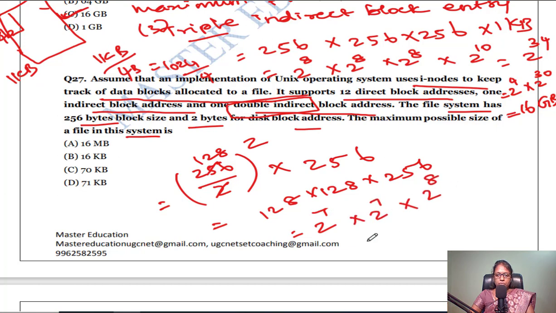So when you add all these things, 14 plus 8, 22. So this will be 2 power 22. So you can write this as 2 power 2 into 2 power 20. So 2 power 2 is 4, then kilobyte, megabyte. So 4 MB is the answer. So 4 MB is the correct answer, option A.